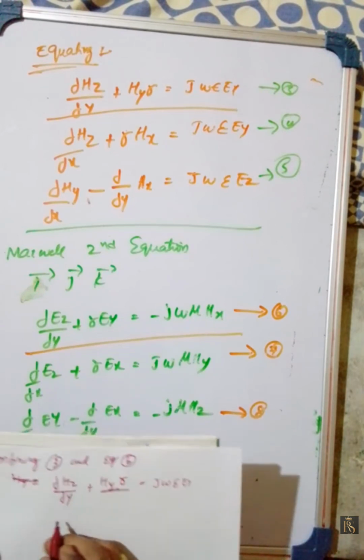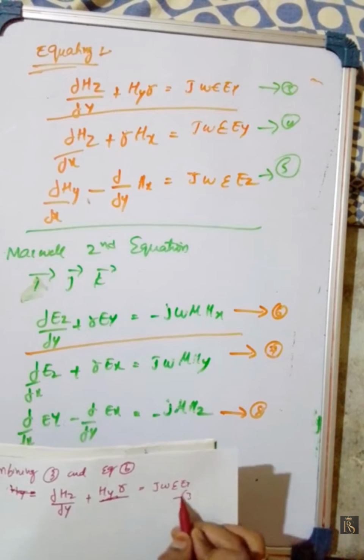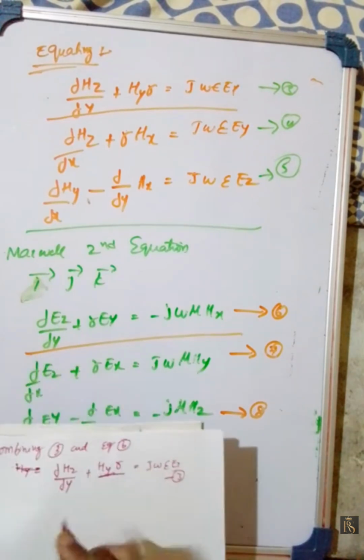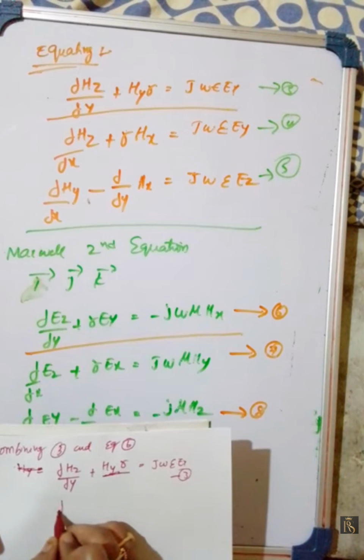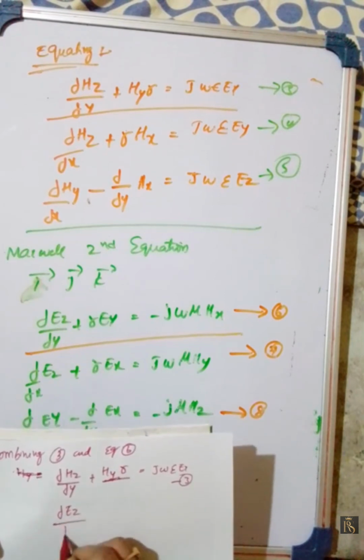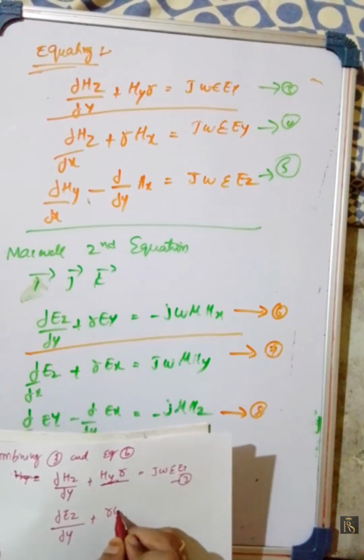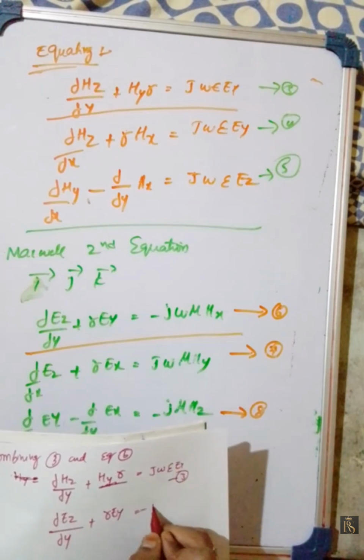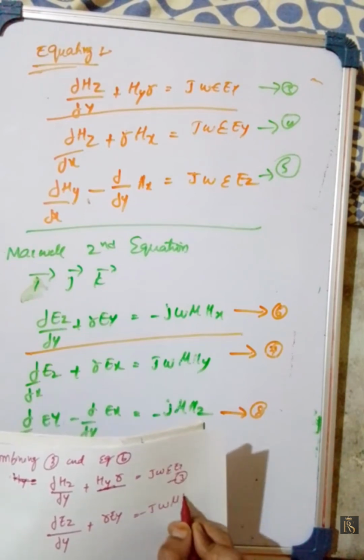Equation 6: dou Ez by dou y plus r Ey is equal to minus j omega mu hx.